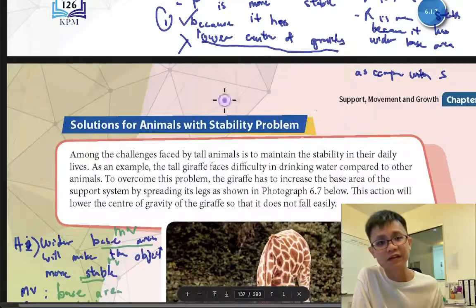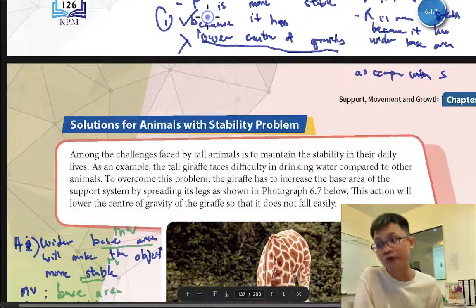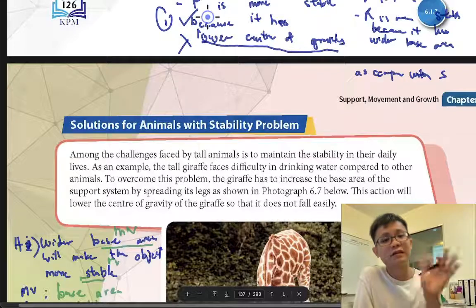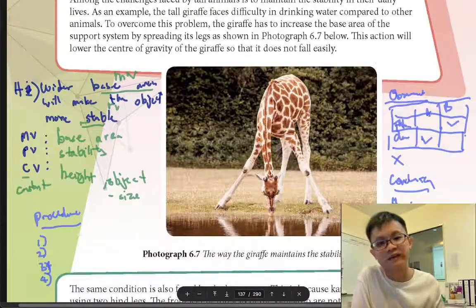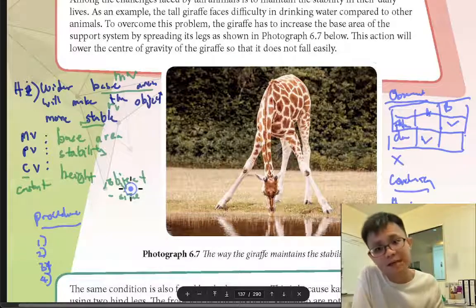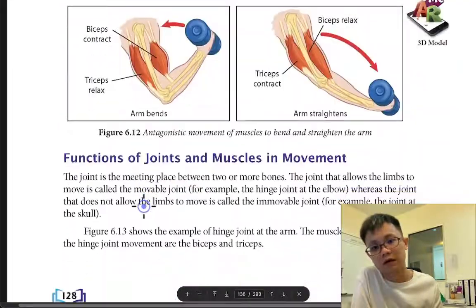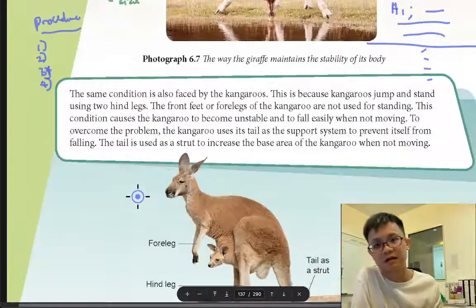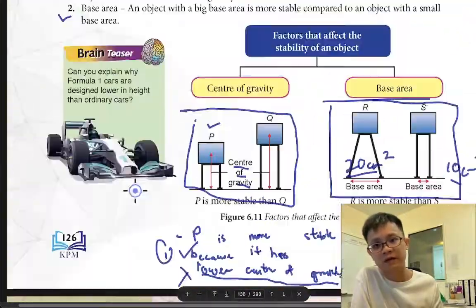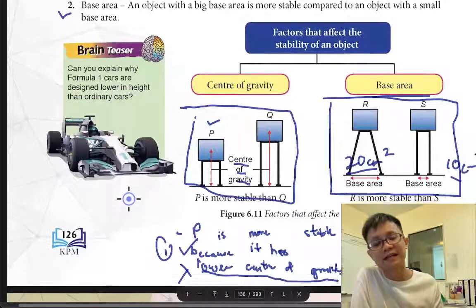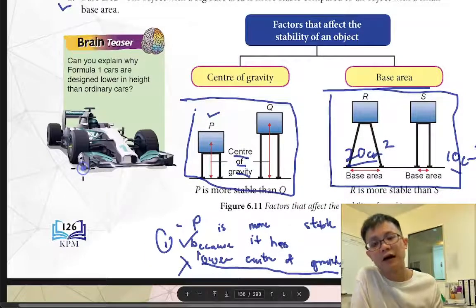Because after you think, it's very good, then it's easy for you to do K-part questions. Because K-part questions you cannot read in your book. They will just ask anything. They will ask, okay, after you know the stability, and they will explain. For example, the K-part question asks you how to design a good car with good stability.